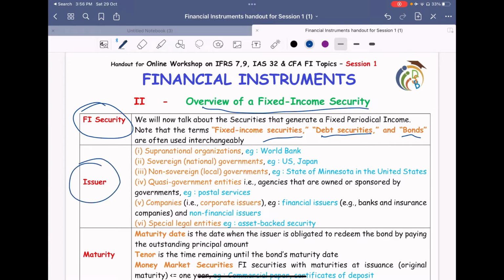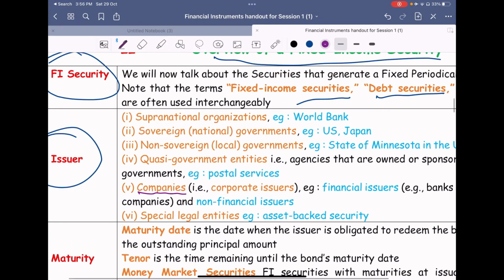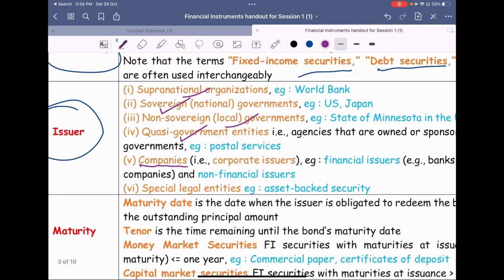The issuer. Who can be the issuer? The issuer can be a corporate, a company can issue it, or even a government. A central government can issue, or a state level government can issue, or even a quasi government, in the sense of postal offices and so on. Supranational organizations can also issue, something like the World Bank. The World Bank can also issue bonds, so we can subscribe even to the World Bank's fixed income securities.